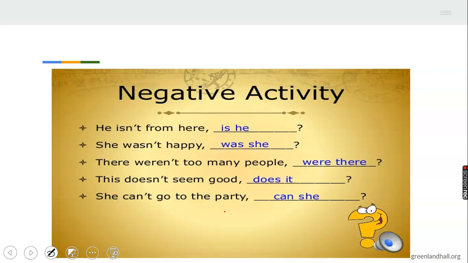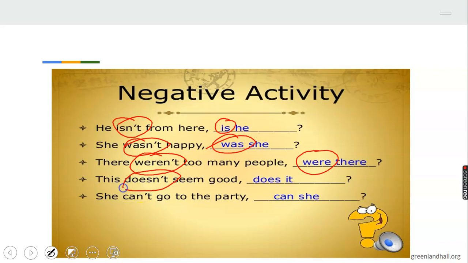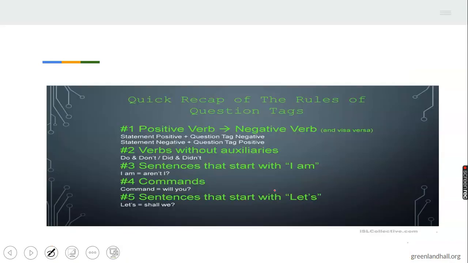I want to say this briefly. You can see this as a summary of everything I've been saying so far. Isn't here takes is. Wasn't here takes was. Weren't, as negative, takes were as positive. Then doesn't, as negative, takes does here. Can't takes can here.